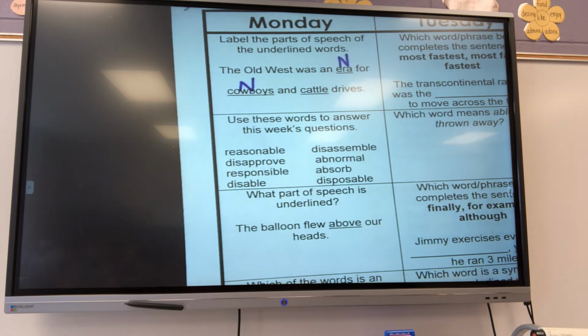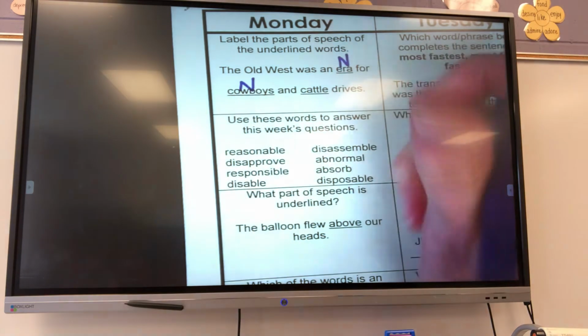However, if you look at the word that comes after that, it's called a drive. And it's not like driving a vehicle. A drive is a thing that is done. So you can do drives to raise money for things, or cattle drives where they had to get the cattle from point A to point B, and so they had to kind of keep them corralled and drive them into a certain direction. Right. So, this is telling me what kind of drive.